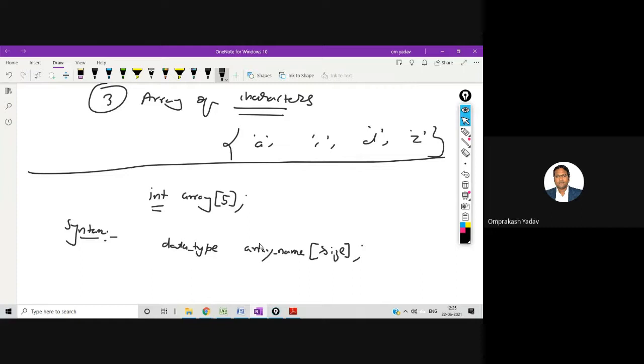The name of the array is what? Over here, the array variable itself. And the size which I mentioned in the square bracket is 5. So it can hold 5 elements inside the array.